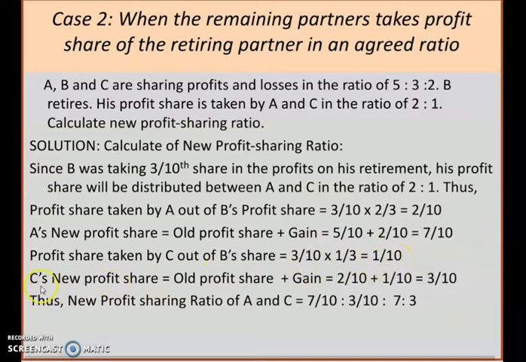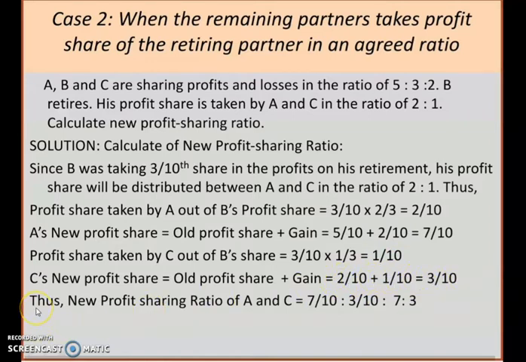Now C's new profit share is equal to C's old share plus what he gained from B. C's old share is 2/10, plus he gained from B 1/10. Add 2 plus 1, you will get 3/10.